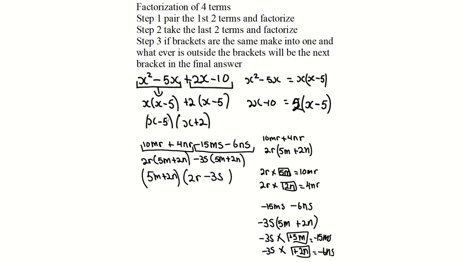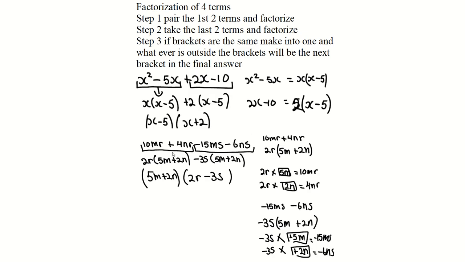So these 2 brackets are made into 1. This is your third step. And what is outside? X and plus 3. X and plus 3 will be combined and you'll get it into the next bracket. And that is how you would factorize. It does not always have to be a quadratic, but please know this because when we reach factorization of quadratics, at some point you'll have to do this.